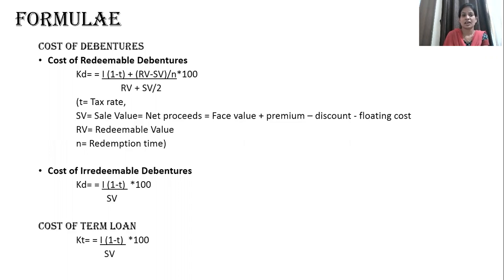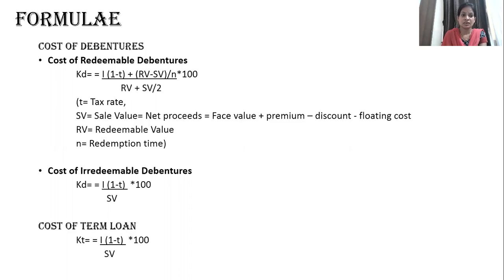Now just have a look at the formula. First we'll try and understand the formula for irredeemable debentures. These are the debentures which will be considered as a long-term source, and redeemable debentures may be considered as a medium-term source since they will be redeemed after a certain point of time.